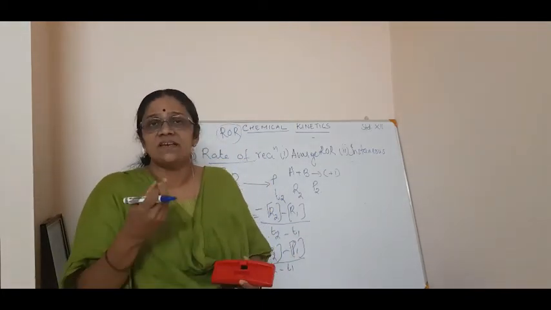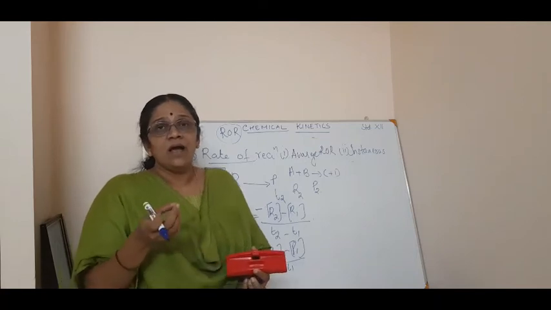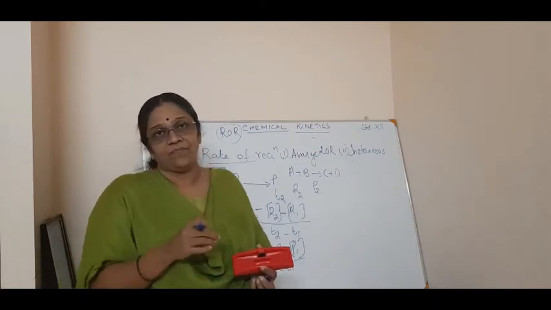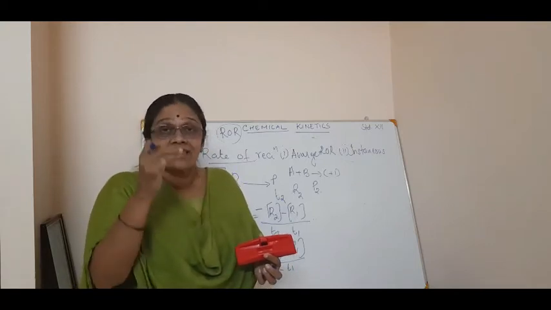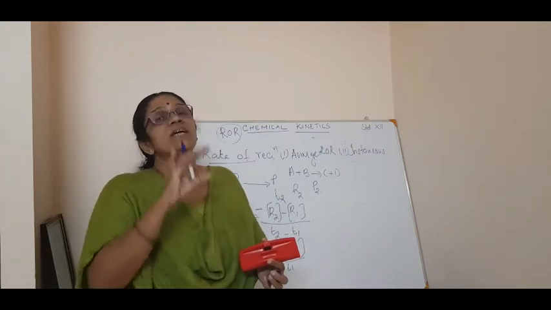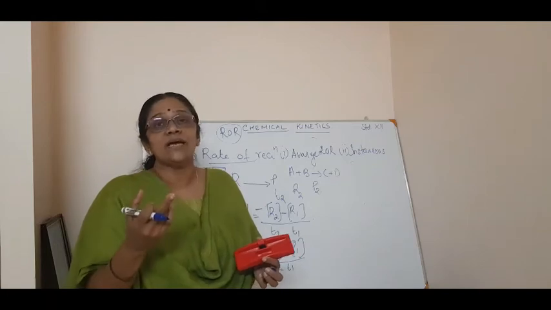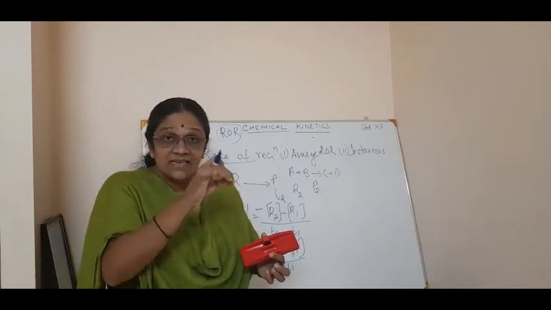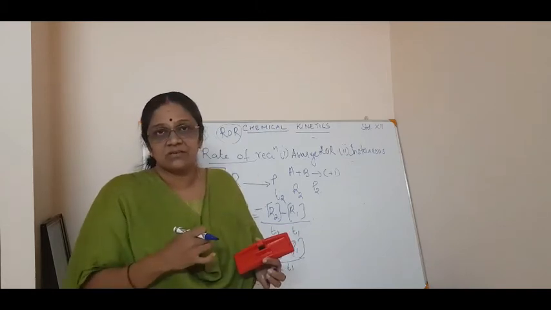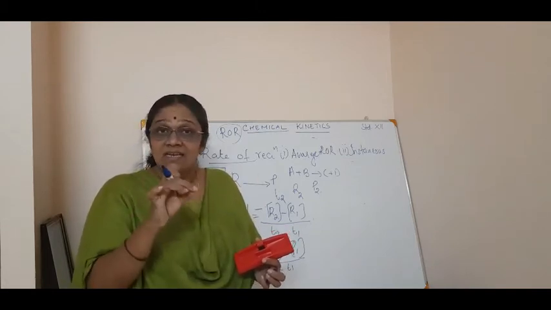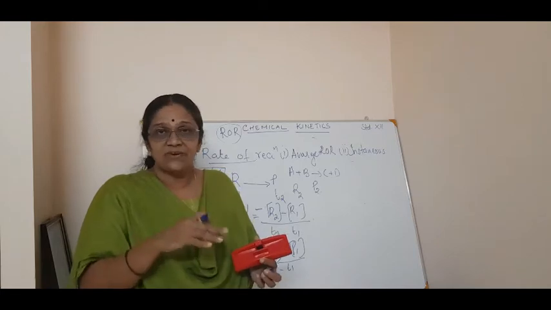What do you mean by instantaneous? For example, at a particular time, say 600 seconds or 200 seconds, at that particular time, what is the rate of reaction? That is what you call instantaneous. At a particular instant, what is the rate of reaction? That you call the instantaneous rate of reaction. That's the difference from the average.